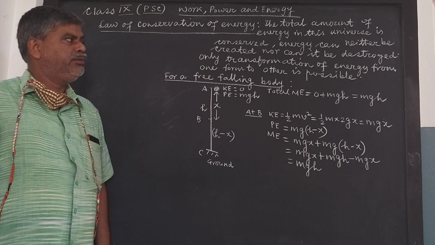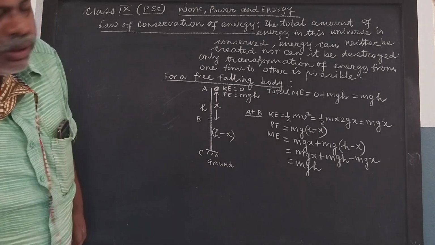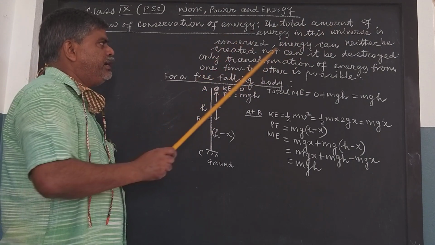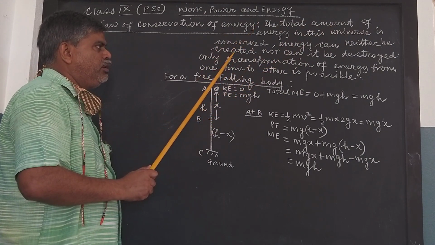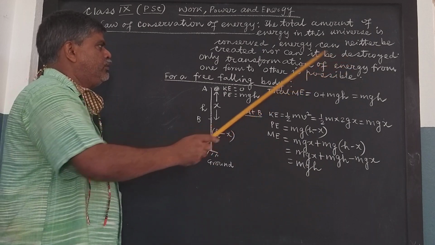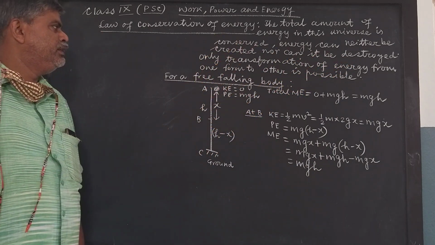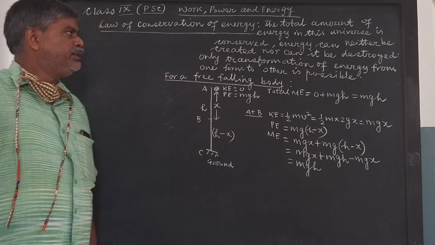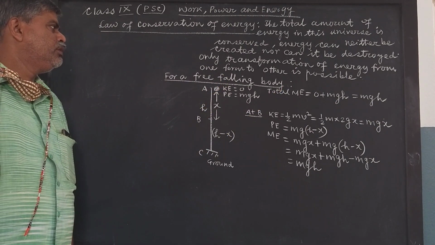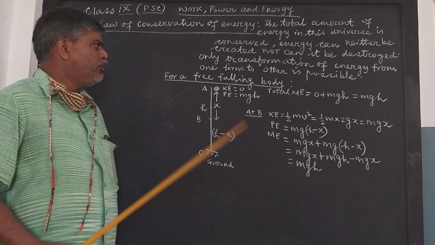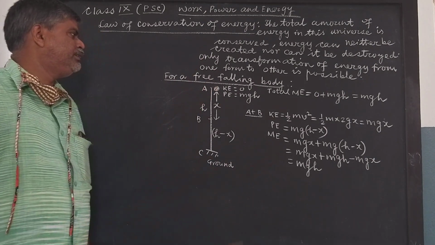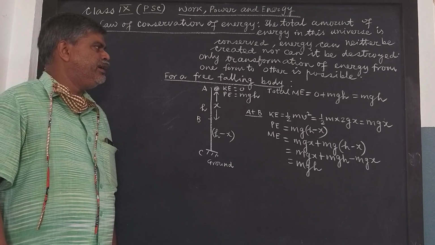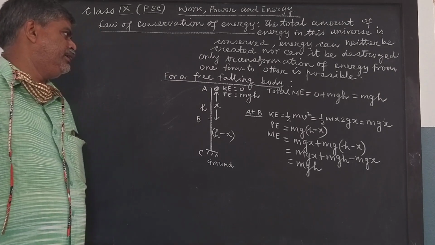What does it state? It states that the total amount of energy in this universe is conserved. Energy can neither be created nor destroyed. Only transformation of energy from one form to another is possible. That is a very important principle in discussing mechanics. We cannot create any energy nor can we destroy any energy.